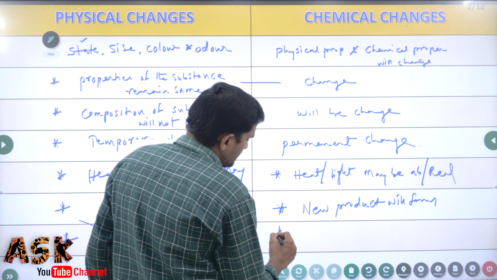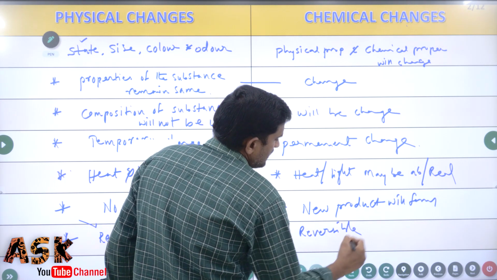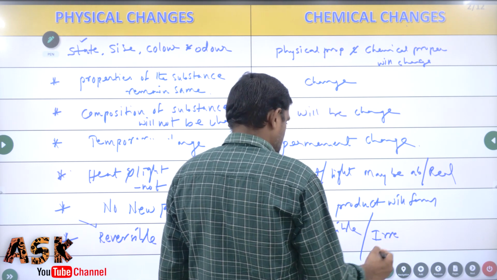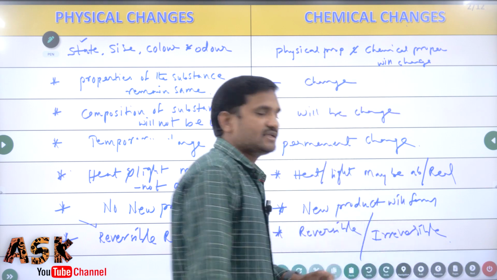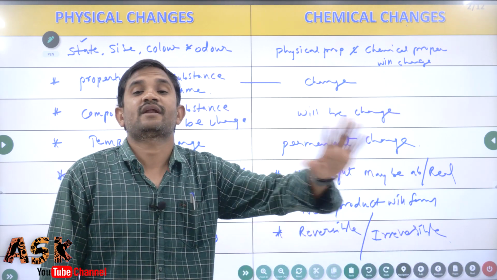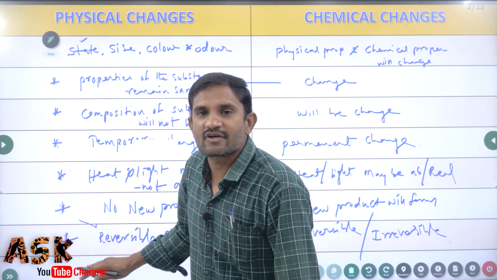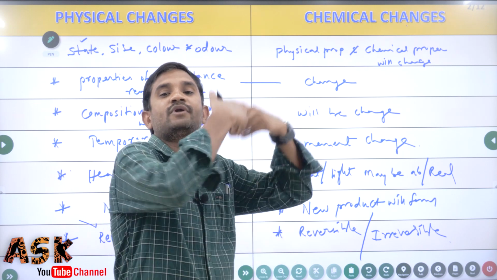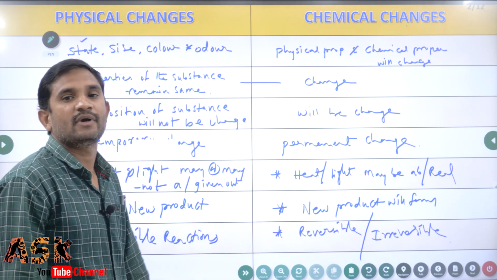Towards the chemical changes, some reactions are reversible and some reactions are irreversible. That we have to try to keep in mind.